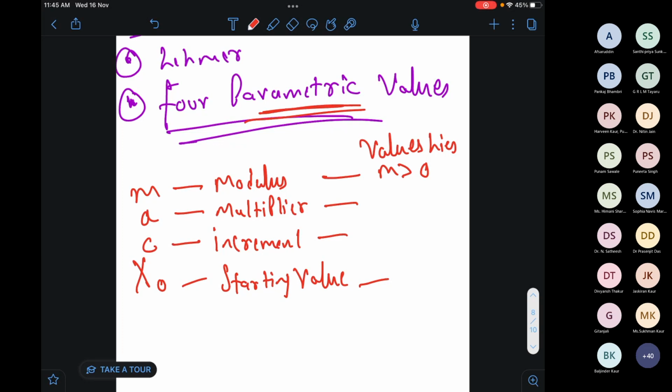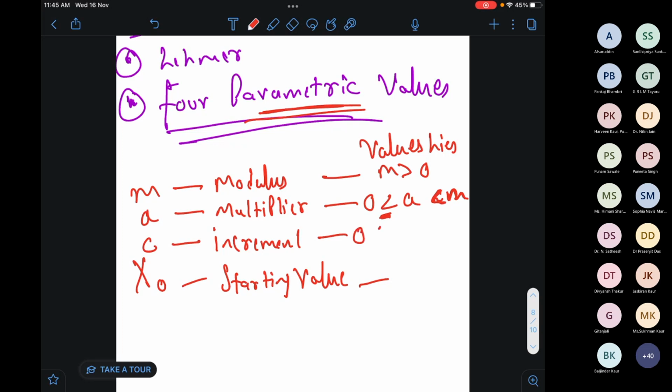Then the second thing is the multiplier. So the range of multiplier, any guesses? What will be the range of multiplier? Okay, no problem. 0 is less than A and A is less than M. Okay.